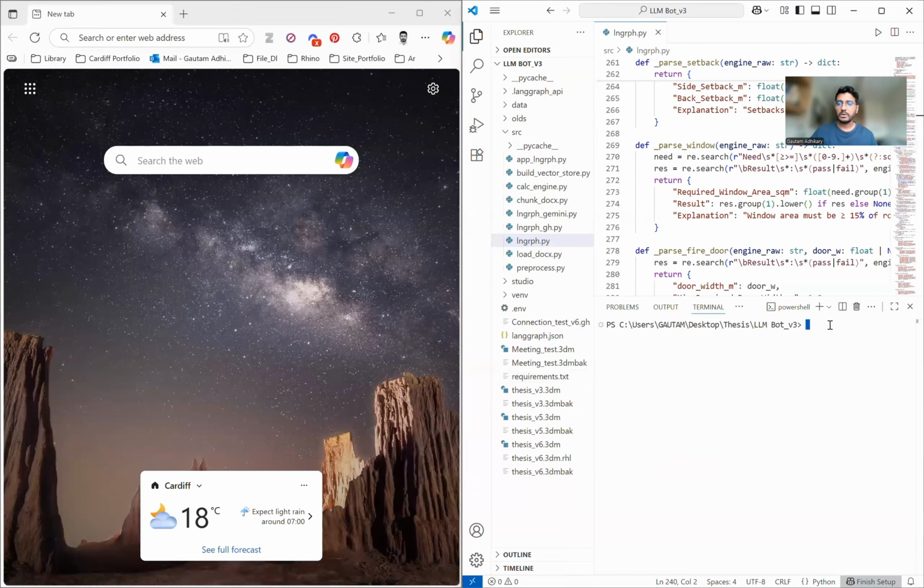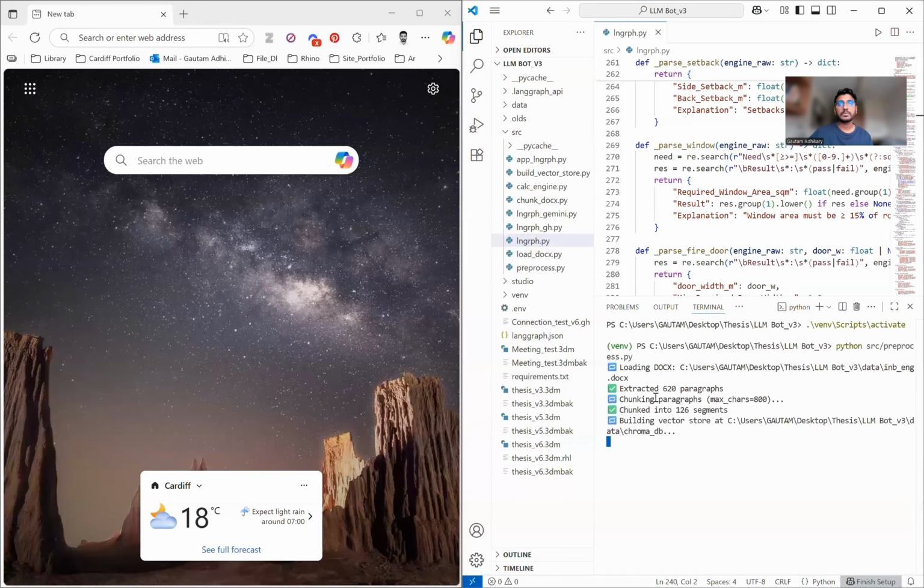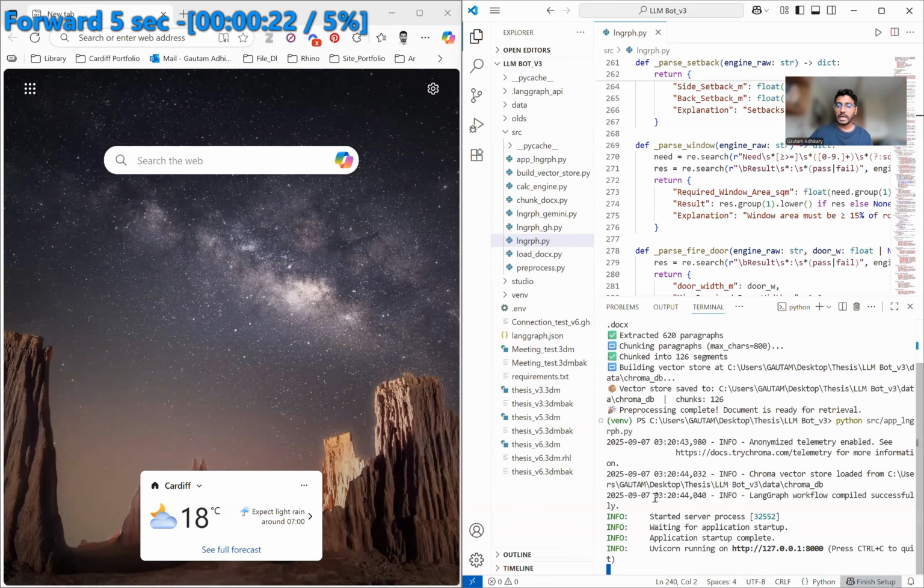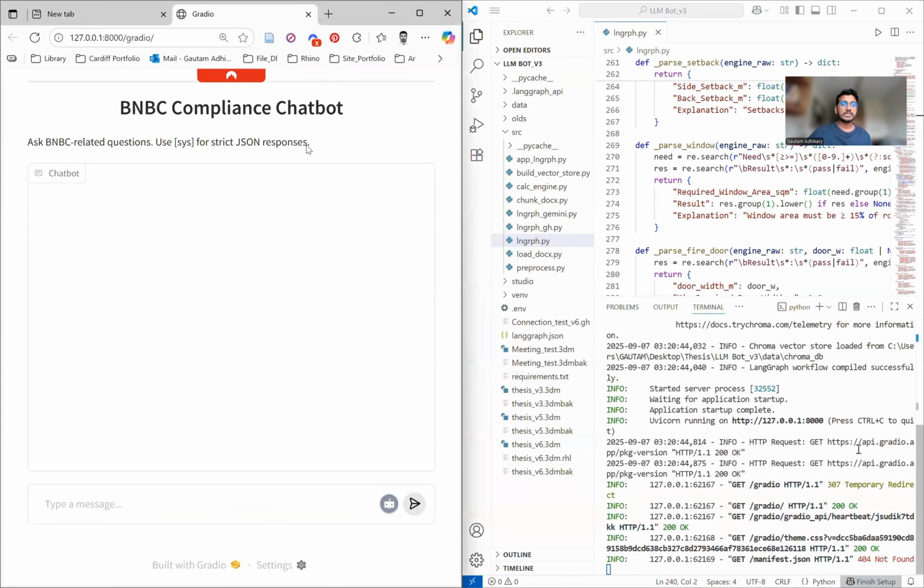So initially what I will do, I will enable the virtual environment. Then I will run the pre-processing that will make the Chroma database, the vector database, out of my BNBC 70 pages code. After that, I will run the Gradio UI. You can see that on the left-hand side, the BNBC compliance chatbot has started working. So let's try some queries.